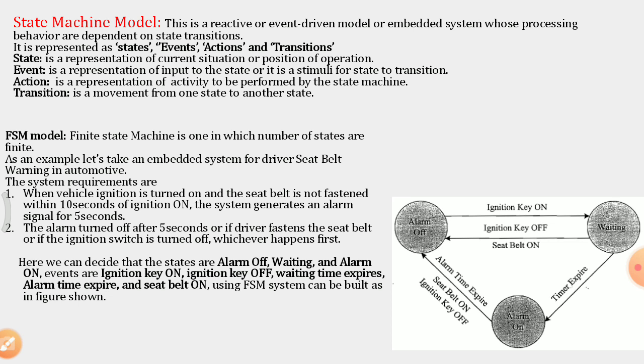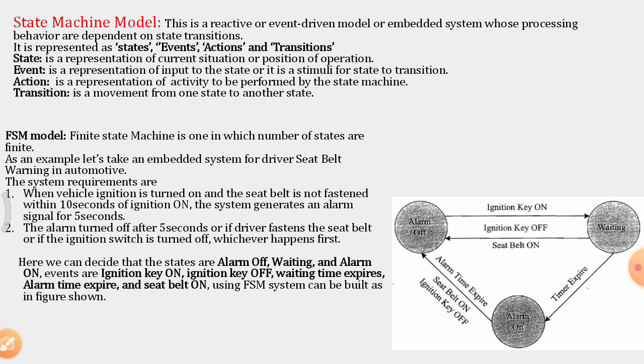Consider the embedded system is in the state alarm off. The input to this state is the ignition key being turned on. When the ignition key is turned on, there is a transition from alarm off to the waiting state. Why is the embedded system waiting?